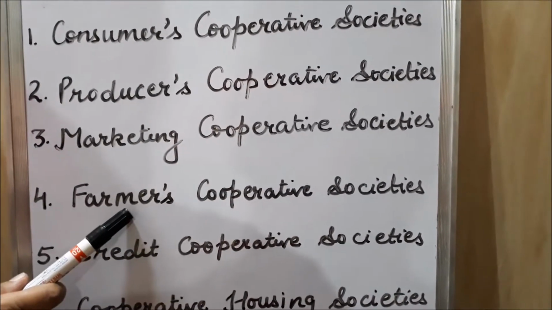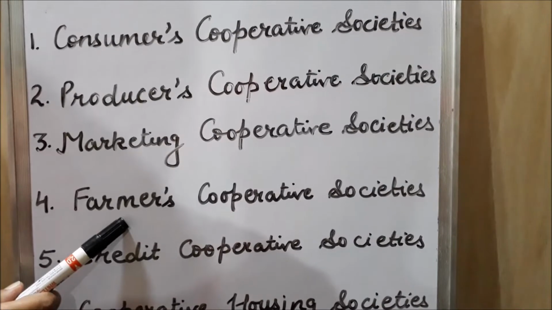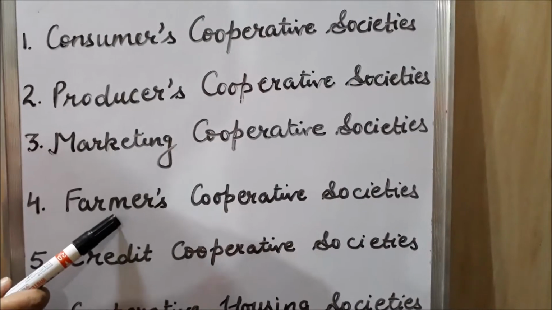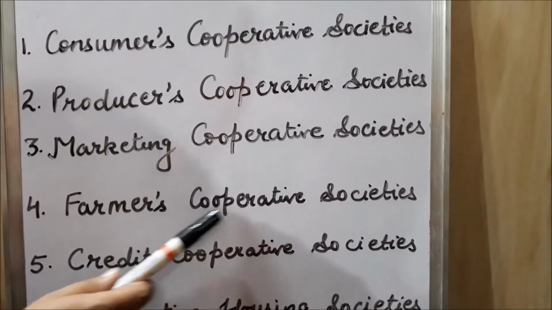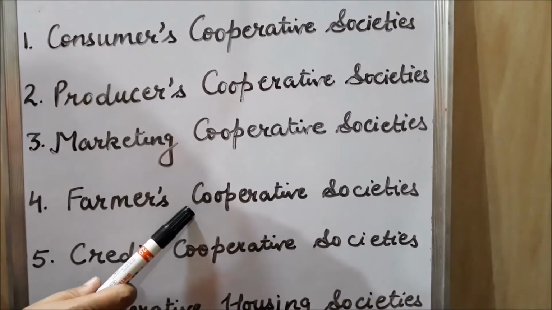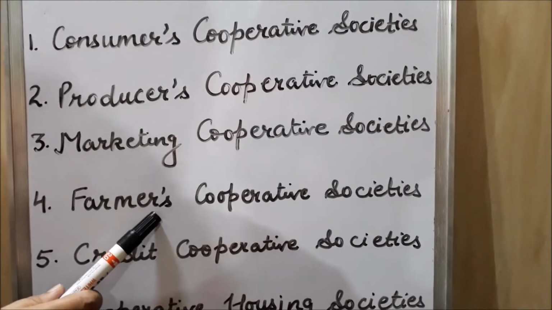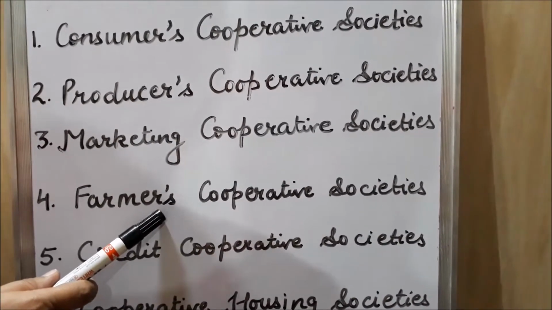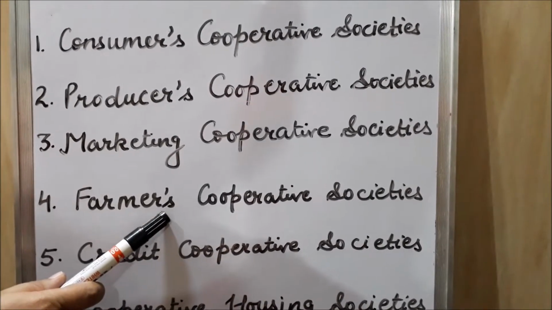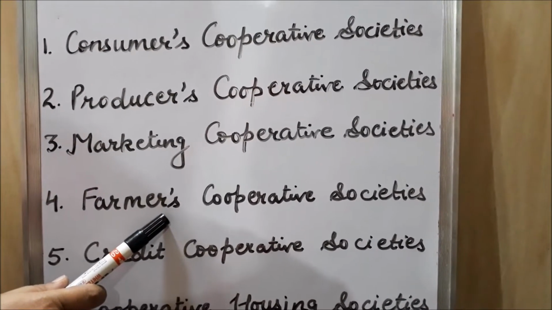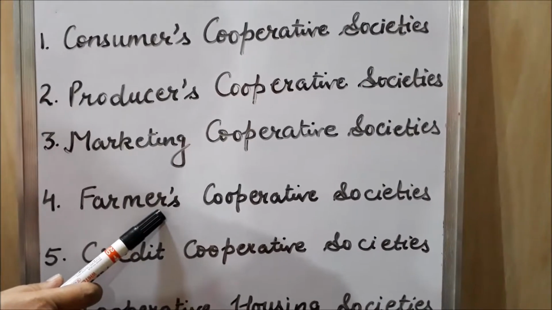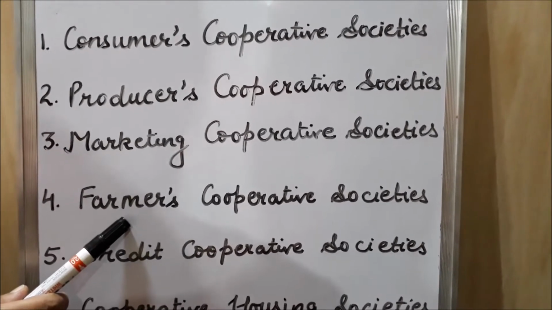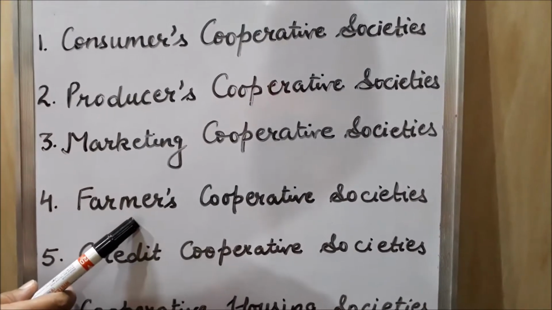These societies are formed by farmers who want to do farming jointly and who want to increase productivity. So such farmers collectively form farmers cooperative society, and these societies provide good seeds, manure, fertilizers, irrigation facilities and the latest technology to the farmers for doing farming. In this way, these farmers are able to produce more and of good quality. Farmers cooperative societies solve every problem faced by farmers and also increase productivity.